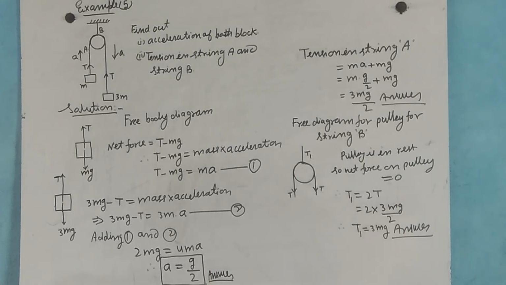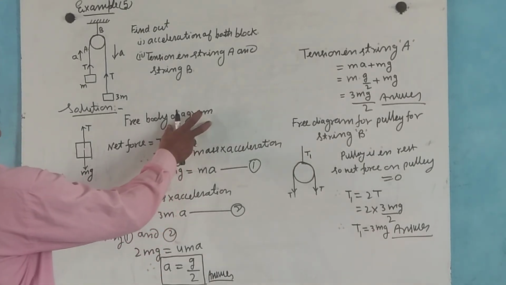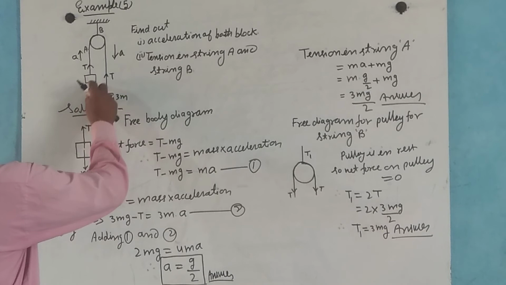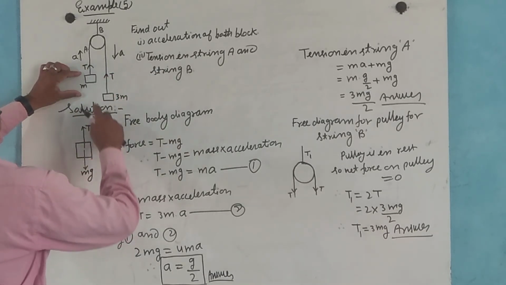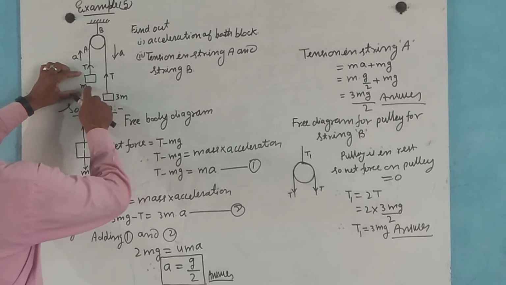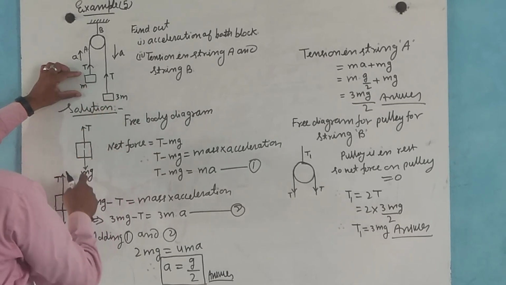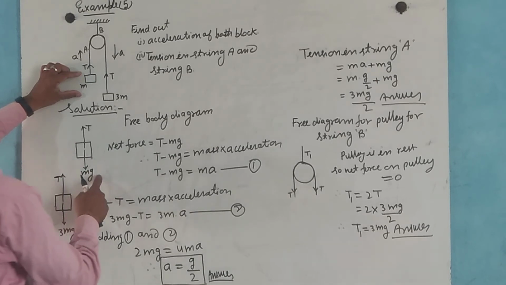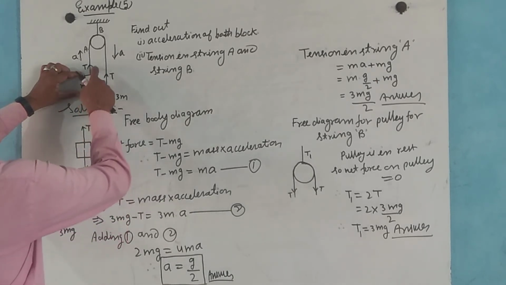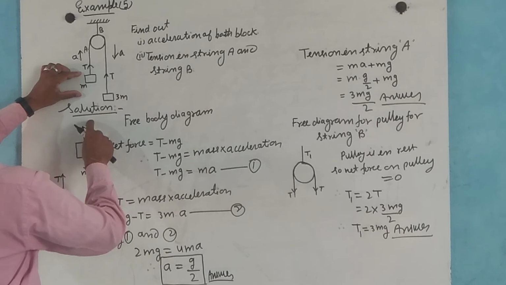Now we take the free body diagram. We take this block of mass m, so weight mg acts downward and tension T upward.